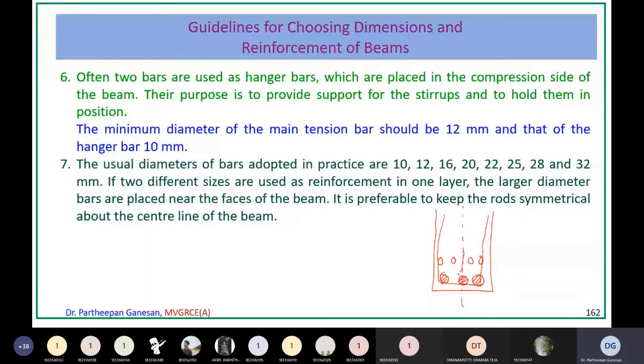And if you are using, like here, the larger diameter bar should be placed near the face of the beam. Means this larger diameter bar, let us say, it should be near to the face. This is the face of the beam. This is also the face of the beam. So this should be in the corner. But if you place the larger diameter here, that means it is near to this face, but considering the side faces, it is not near to the side face. Okay, so larger diameter bars are always placed in the corners.